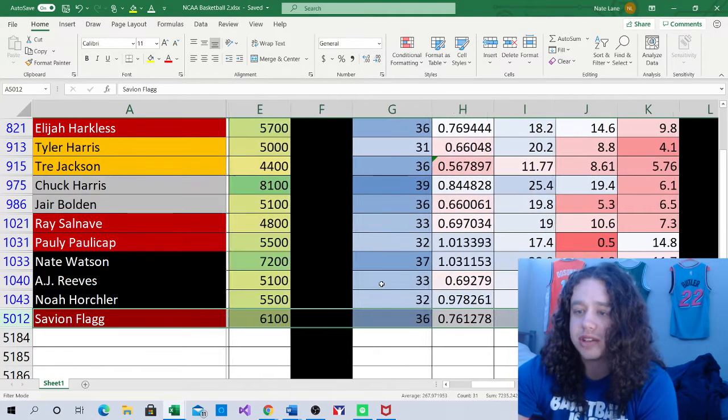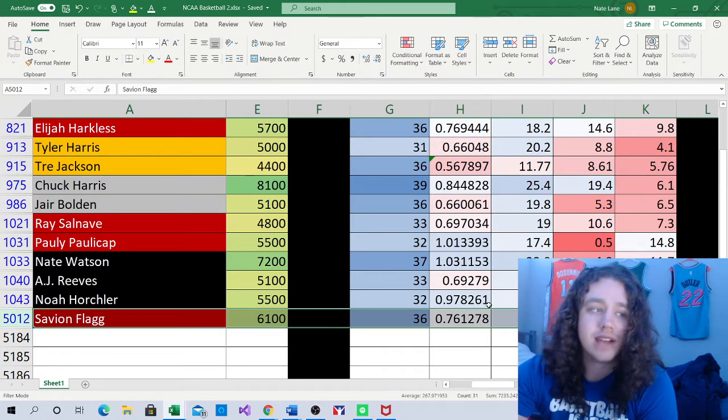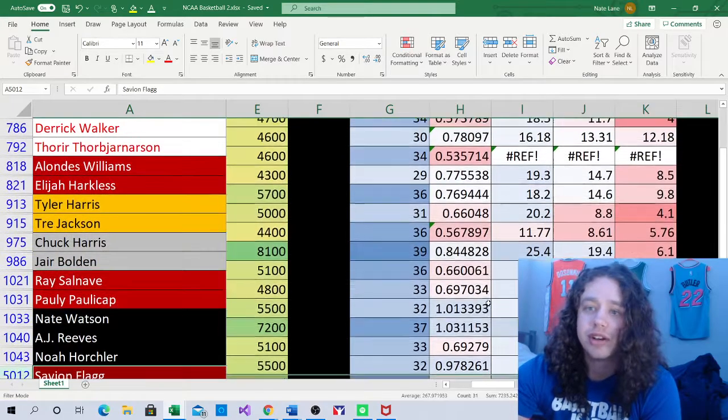I gave Savion Flagg 36 minutes. He's $6,100. He's a 0.7 point per minute player. Usage rate 20 and assist rate 20.5. Just grades out as a nice value. But yeah, that's really all I got to say on this.